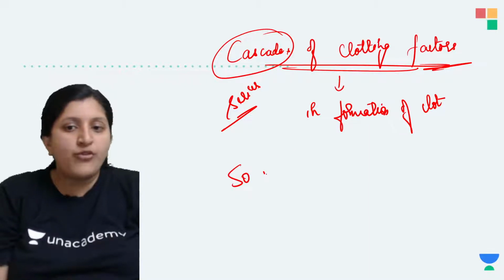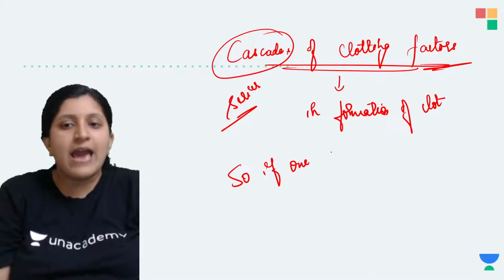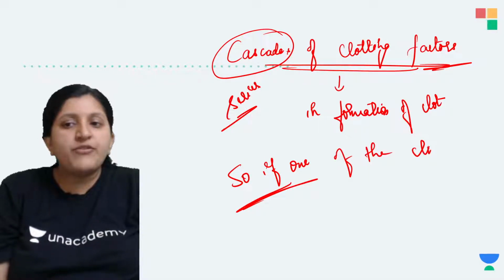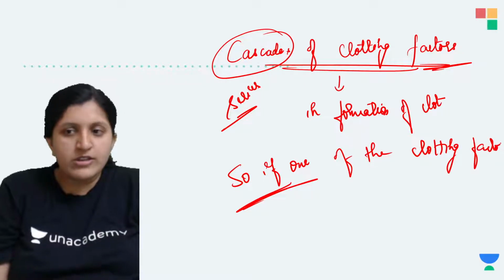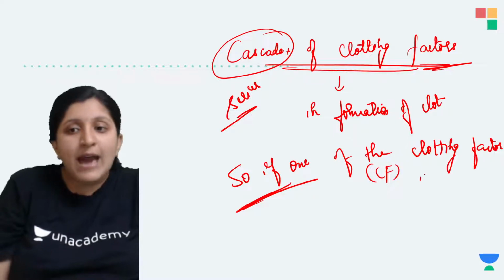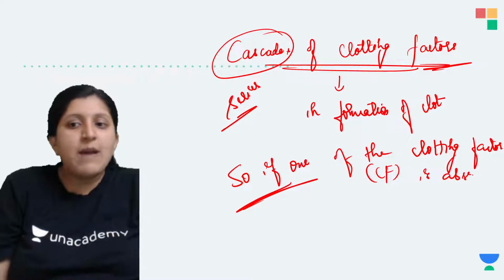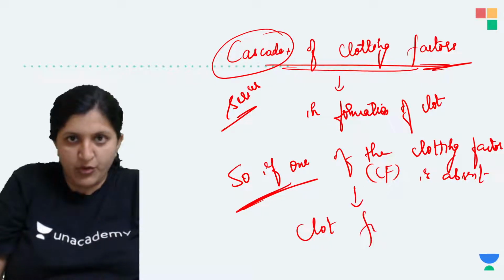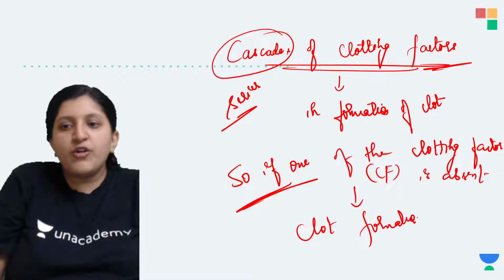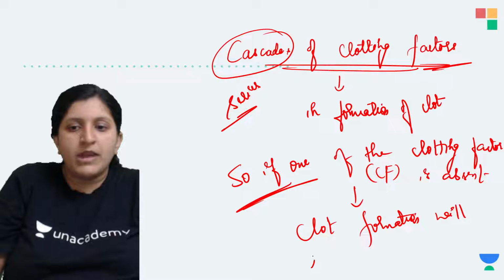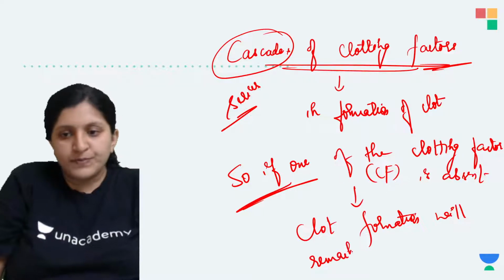If one of the clotting factors, which we can write as CF, is absent, what is going to happen? The clot formation will remain incomplete.